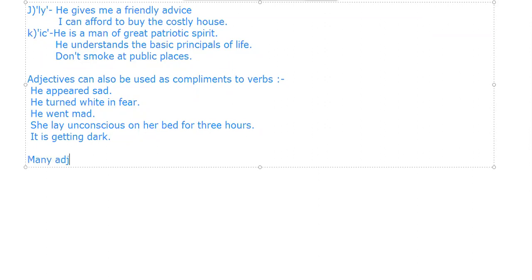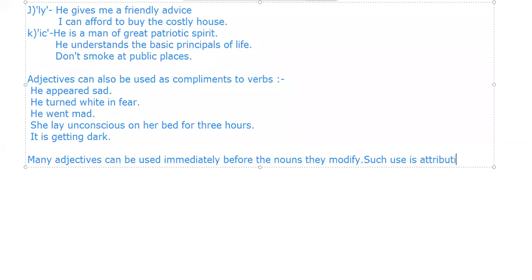Okay, so I can say many adjectives can be used immediately before the nouns. Immediate. So बहुत सारे ऐसे adjectives हैं जो immediate before the nouns हम use कर सकते हैं. कौन से nouns? जिनको वो modify करते हैं. Such use is attributive use. So ये उसका attribute है basically, right?